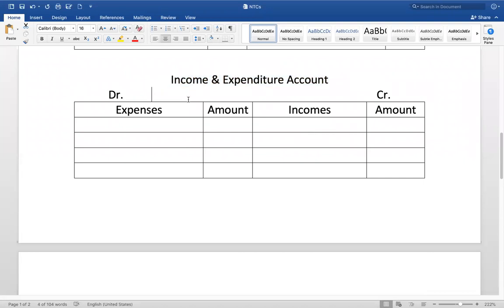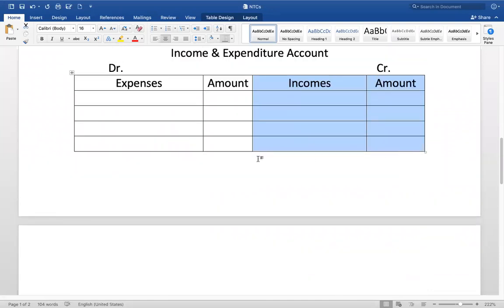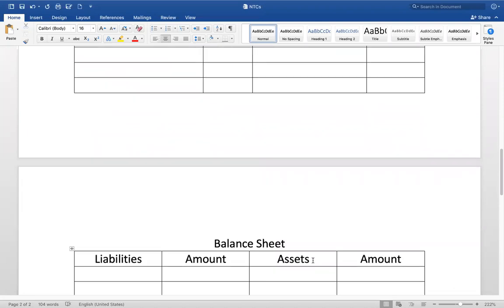There's a debit side and a credit side. The debit side has all expenses and amounts. The credit side has all incomes and amounts, right? And the outcome of this income and expenditure account can be either surplus or deficit.